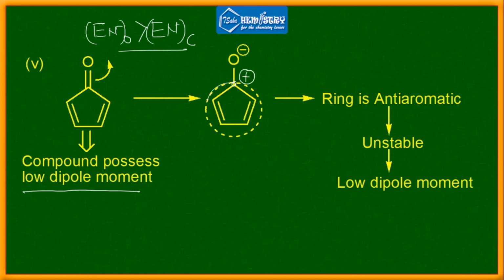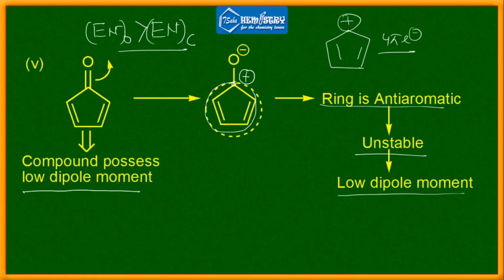And all of you know this particular moiety is basically anti-aromatic in nature, because it has a 4 pi electron system. So the ring is anti-aromatic, unstable, so it has low dipole moment. This is the procedure for how we can say something about dipole moment. If the species is aromatic, then the dipole moment should be high. If the species is anti-aromatic, then it has low dipole moment.